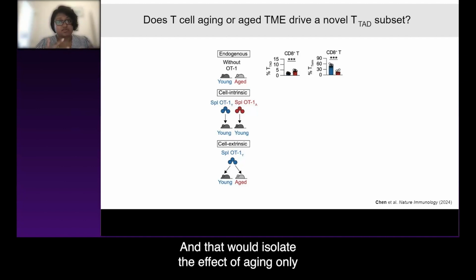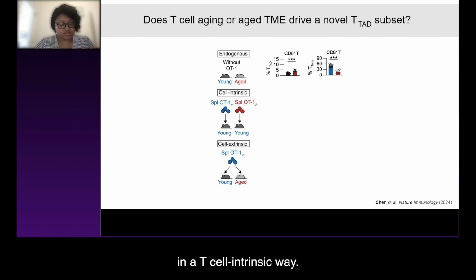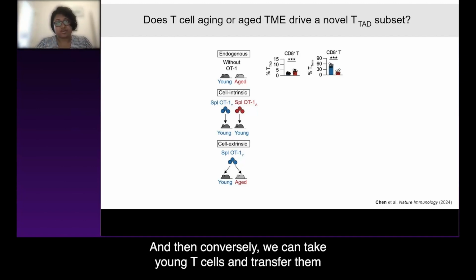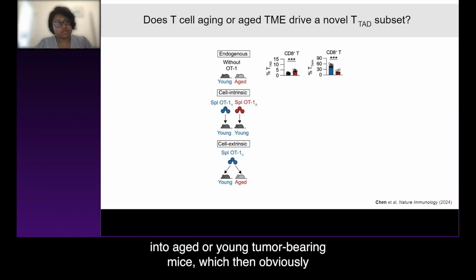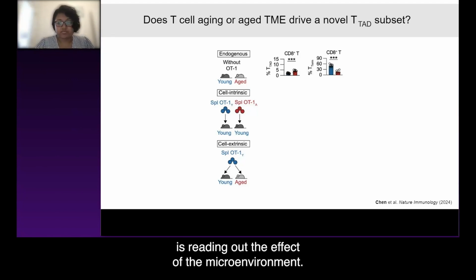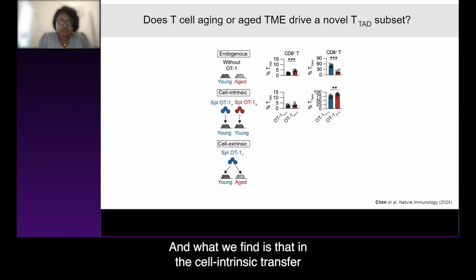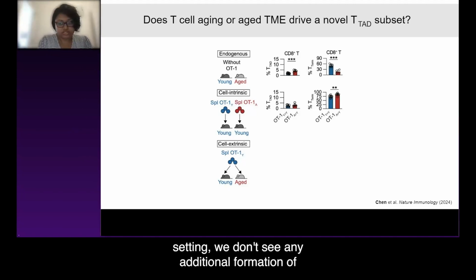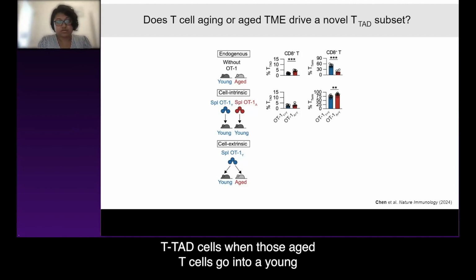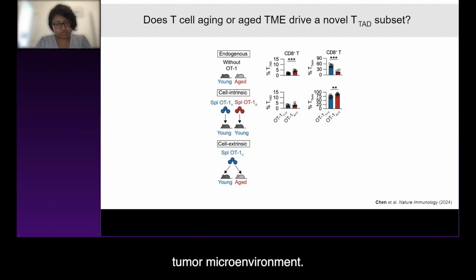And that would isolate the effect of aging only in a T cell intrinsic way. And then conversely, we can take young T cells and transfer them into aged or young tumor-bearing mice, which then obviously is reading out the effect of the microenvironment. And what we find is that in the cell intrinsic transfer setting, we don't see any additional formation of TTAD cells when those aged T cells go into a young tumor microenvironment.